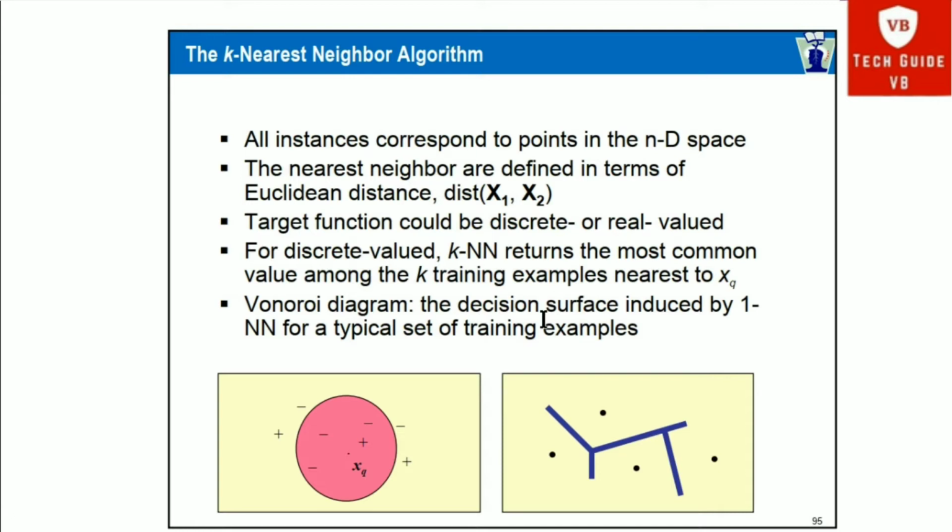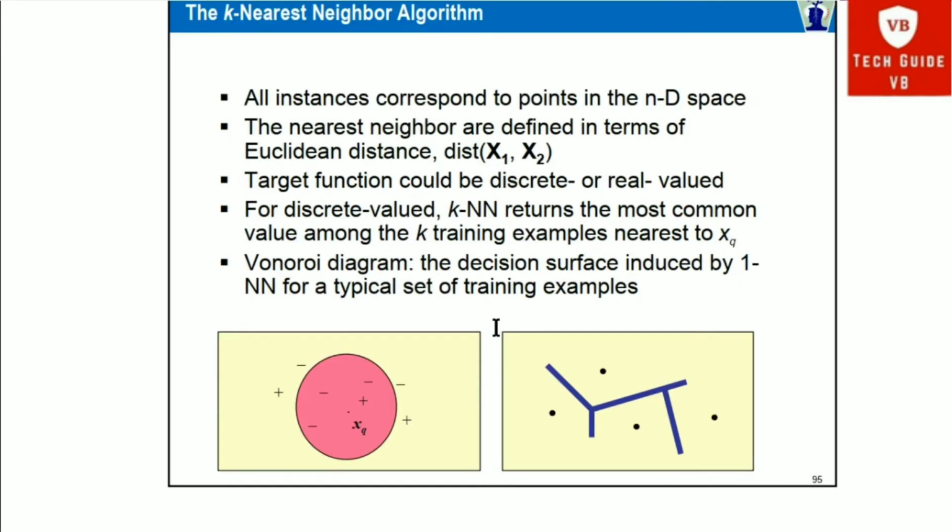Then the target function could be discrete or real valued. For discrete valued, kNN, that is k nearest neighbor, returns the most common value among the k training examples nearest to xq. This is the Voronoi diagram, showing the decision surface induced by a typical set of training examples.